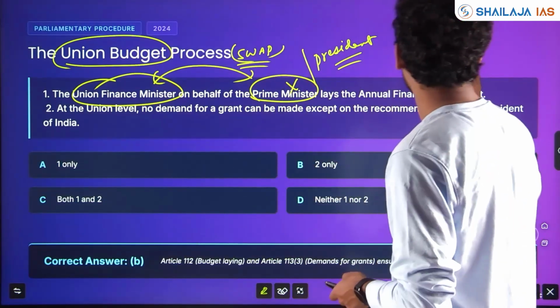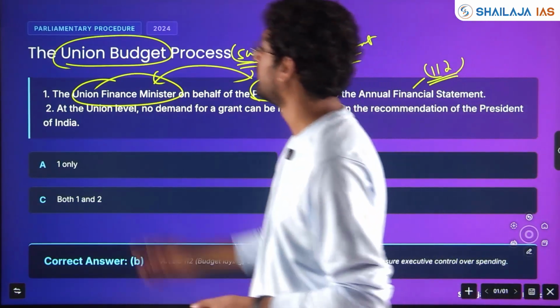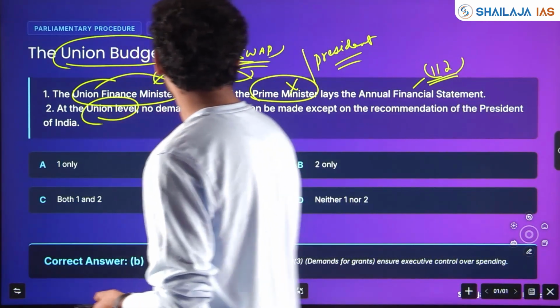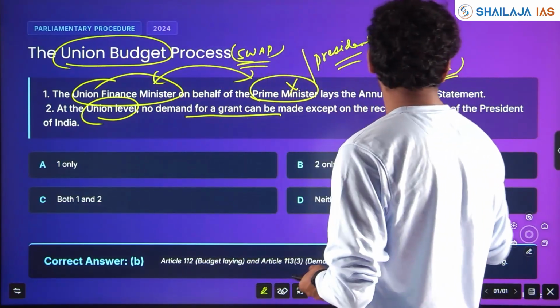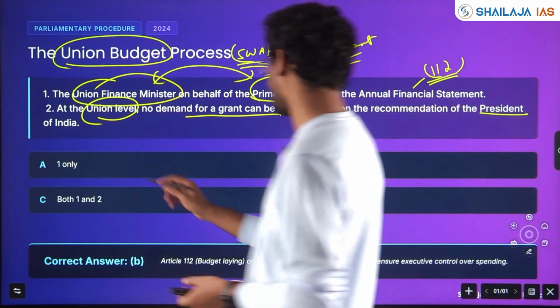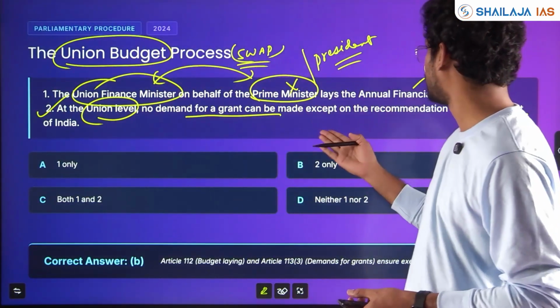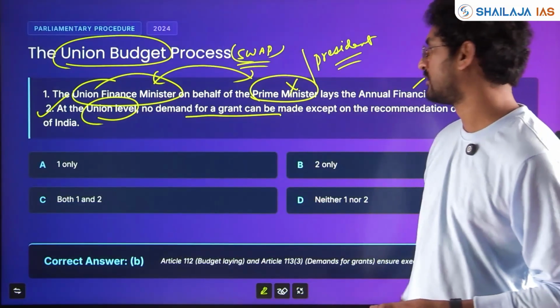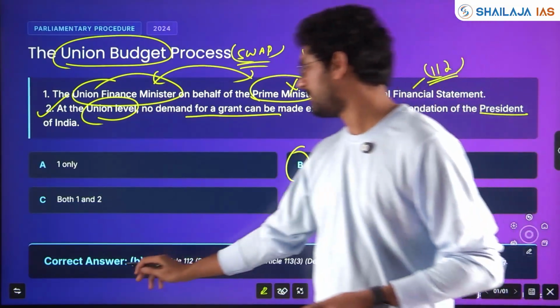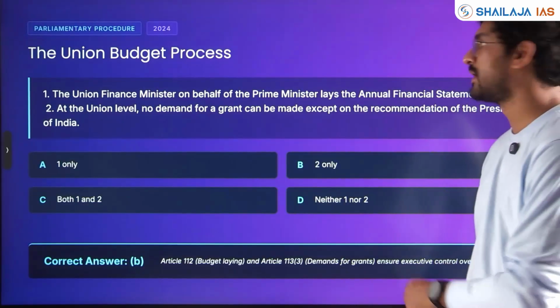Article 112 speaks about the Union budget. It's also called the annual financial statement. Next, at the Union level, no demand for grant can be made except on the recommendation of the President of India. This is correct under Article 113. No demand for grants can be made except on the recommendation of the President. So here the option is B. Answer B. Statement 2 is only correct. Clear? An easy question on budget.